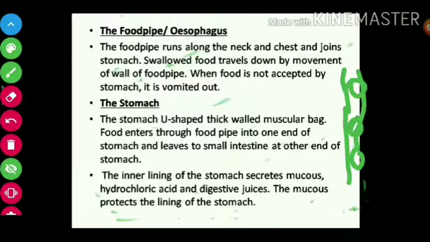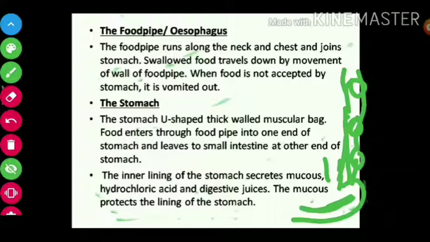It travels down, which means when the food pipe contracts and expands, food will go down. Our stomach is there downside, connected to the food pipe. If the food is not accepted by the stomach, then what will happen?